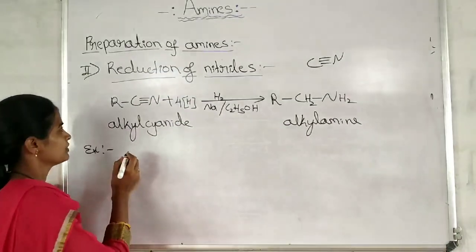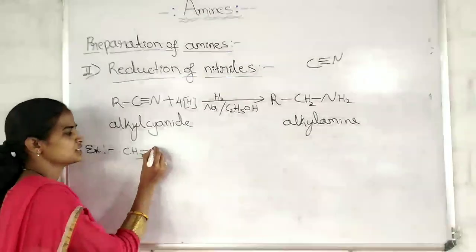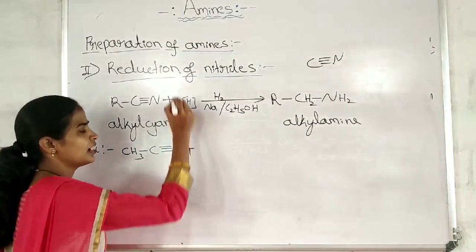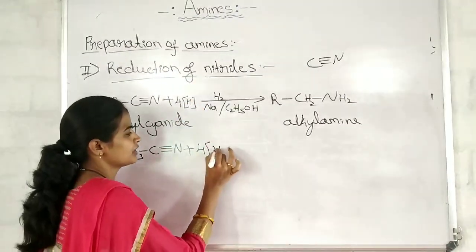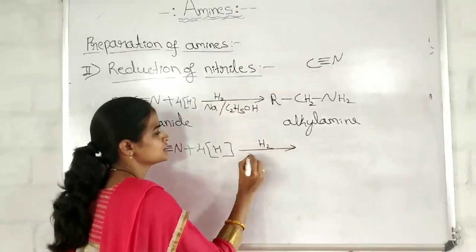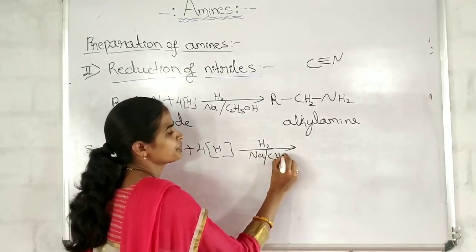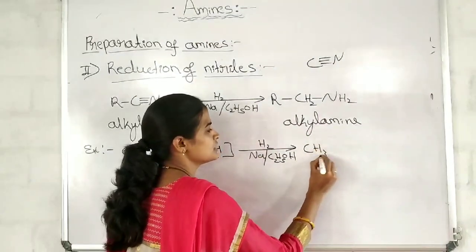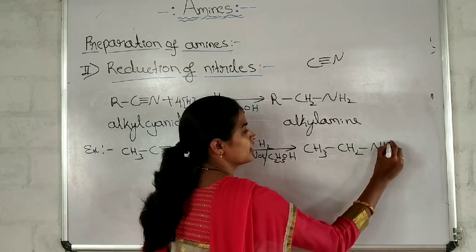Example number 1, the simplest example: CH3-C triple bond N, plus 4H. The hydrogen number will be the same as in the general reaction, with the same condition: sodium metal in the presence of ethyl alcohol. And CH3, remove this triple bond, CH2-NH2.